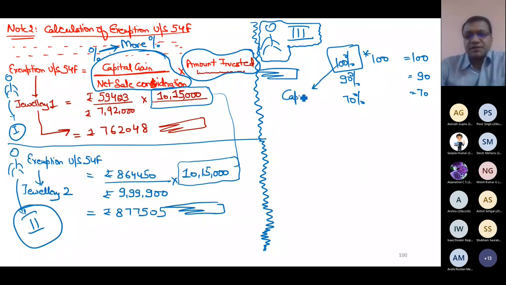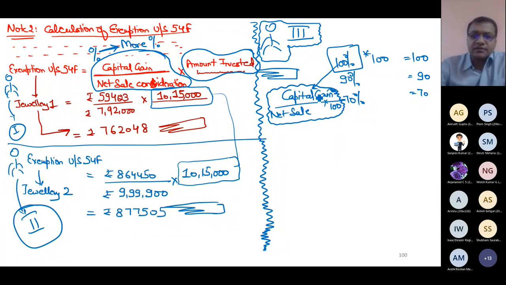This percentage is capital gain divided by net sale, into 100. Compute this percentage. And the asset which is having the maximum percentage computed by this application is the best option available. First of all, I should utilize my amount towards that.